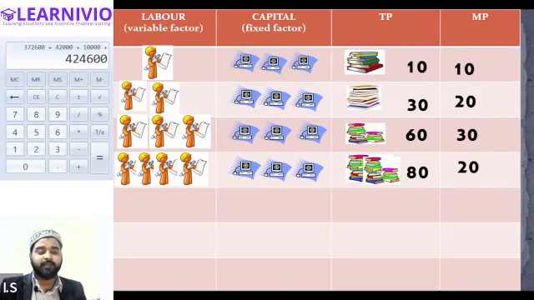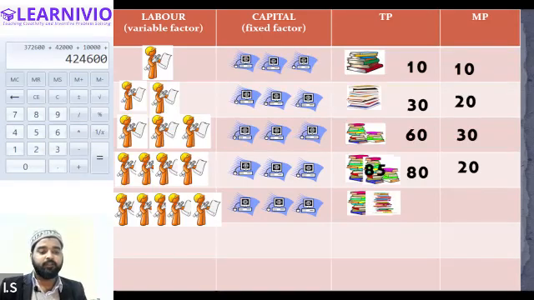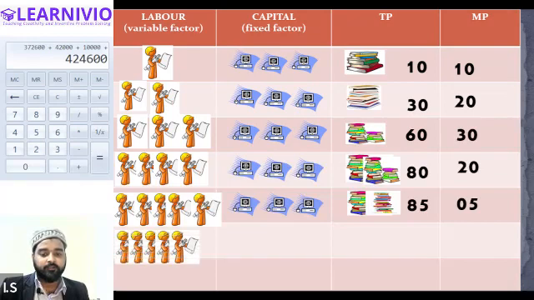But hoping that the marginal product will increase in the future, we have added one more labor, keeping the machinery fixed. This time our product still increases from 80 to 85, but you can notice that this new labor has contributed only 5 units. All right. And if we add the 6th labor, what will happen?